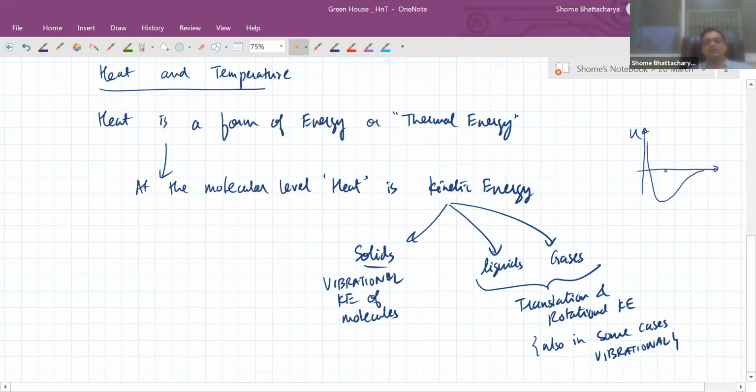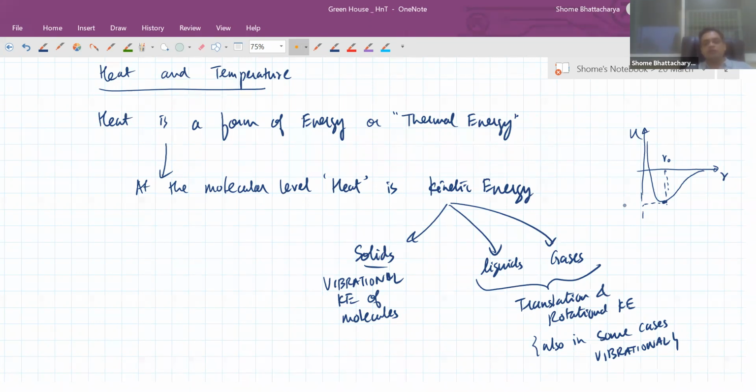It is like this. So there is a certain distance, let's say R naught, at which the energy is minimum, potential energy is minimum. So that is the stable equilibrium position, and that is where the two atoms between which there is a bond sit. So basically, if we want the molecular atoms to vibrate faster, we have to supply more heat.